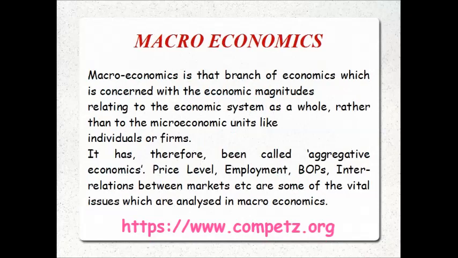Okay, friends, now we just studied microeconomics. So what is macroeconomics? The limitations in microeconomics will be solved in macroeconomics, that is, unemployment, growth rate, monetary policy, fiscal policy, income determination, etc. So macroeconomics is aggregate income or total income. It is that branch of economics which is mainly concerned with the economic magnitudes which relate to the economic system as a whole rather than individual units or a single unit. That's why it is called aggregate economics or total economics.